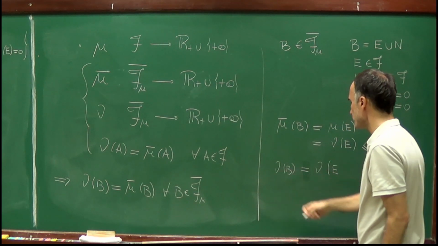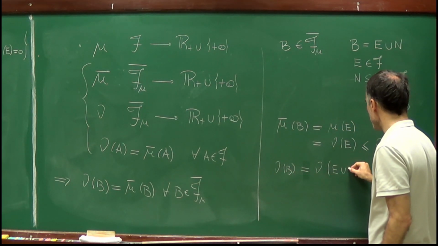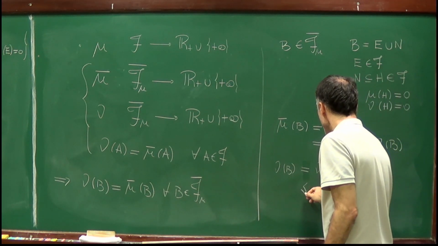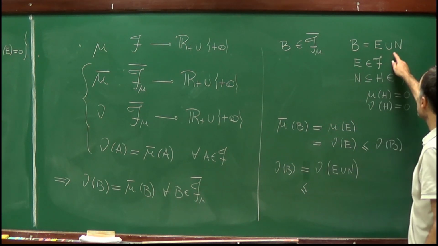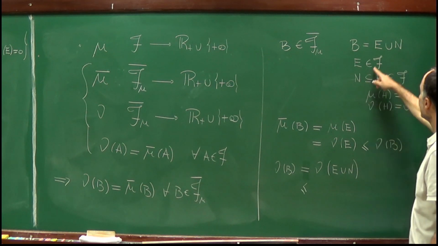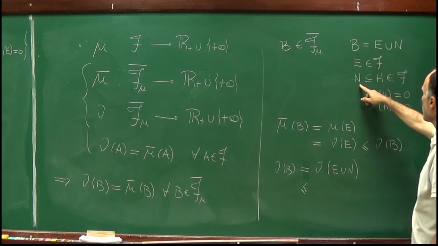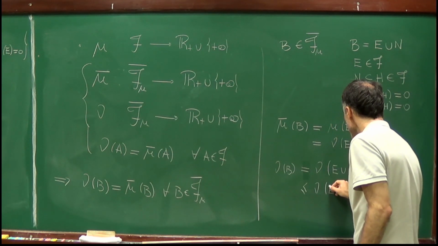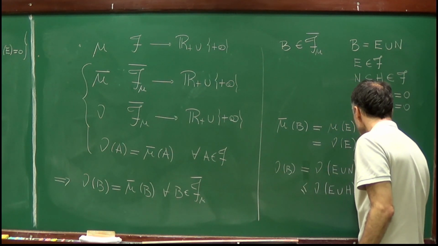Okay. So this is less or equal because E union N is contained in E union H. So this is less or equal than nu of E union H.